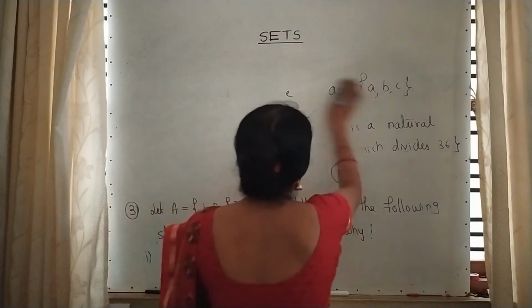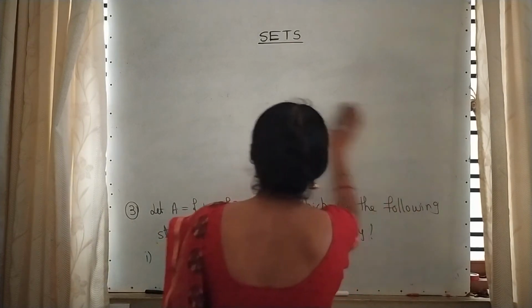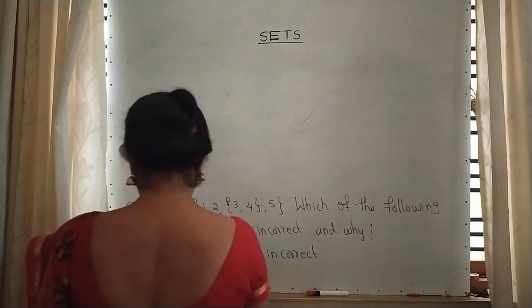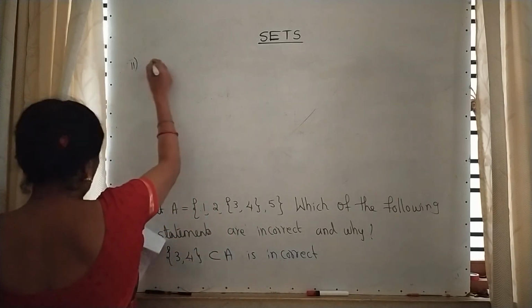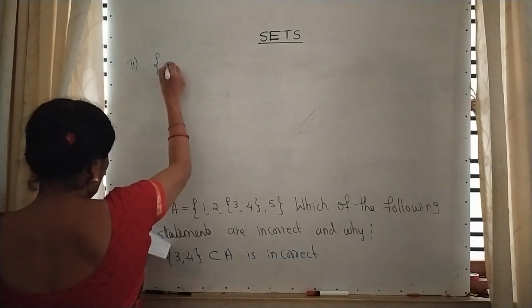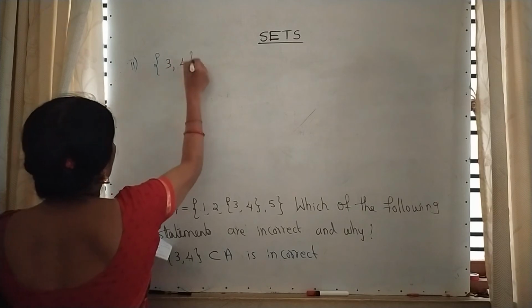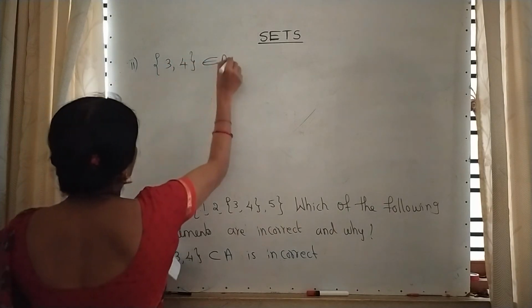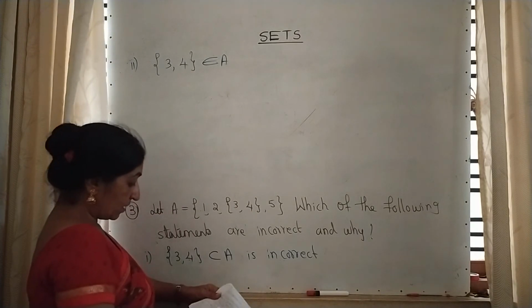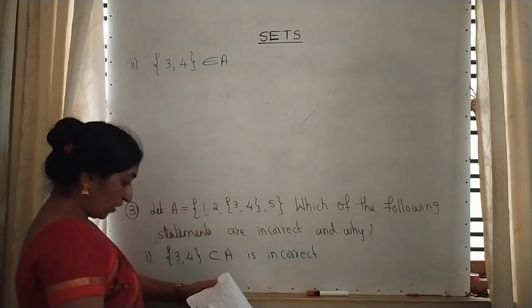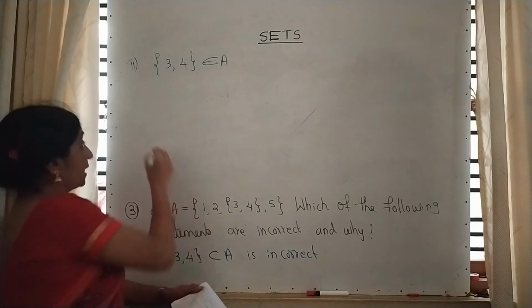Subset means we have to write a set, not the element. Second question, that is for assignment. {3, 4} is an element of A. Yes, already I explained to you. Is it a correct statement or what? Yes, this is a correct statement. Then also I am giving you this as an assignment.